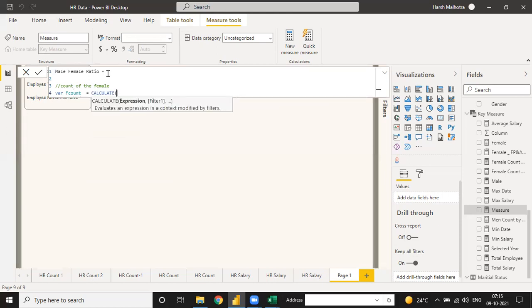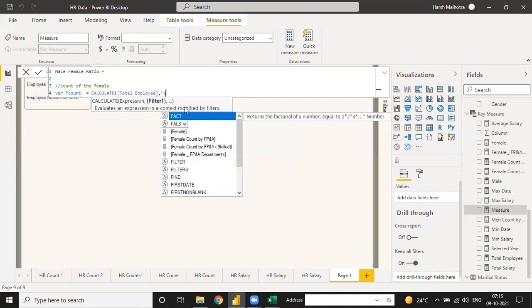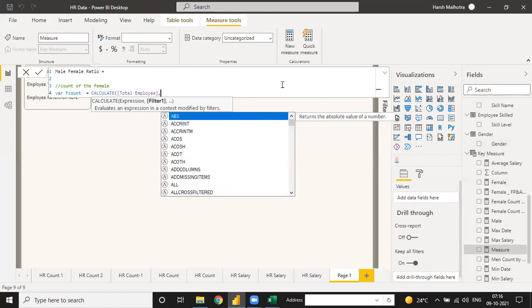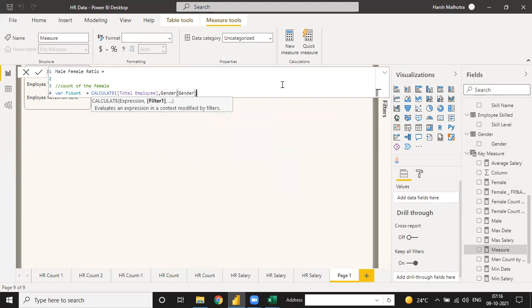CALCULATE. For employee, we have a total employee, this one, total employee, and we can use the fact data. It means we have to filter gender wise. In gender, we have a separate gender table. So you can directly pick gender is equal to female. This gives you the female count only. So this is just a variable that calculates total employee with the gender table and is equal to